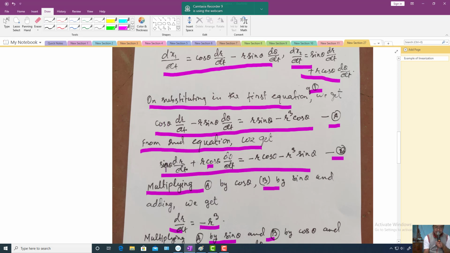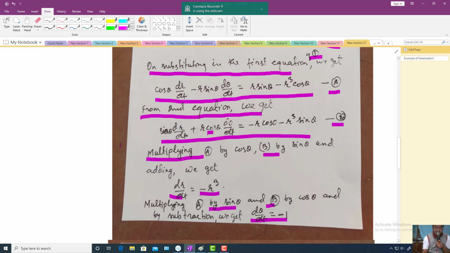This is cos square theta, this is sin square theta, and dr by dt is common. So cos square theta plus sin square theta is 1, and you will get dr by dt on the left hand side. This term will cancel out with this term after adding, and this one also will cancel out. So what do you get? r cube times cos square theta plus sin square theta, minus r cube. Ultimately in the simplified form you get dr by dt is equal to minus r cube.